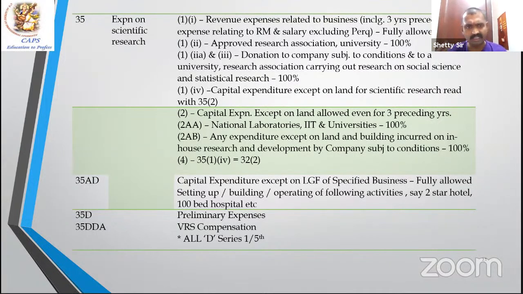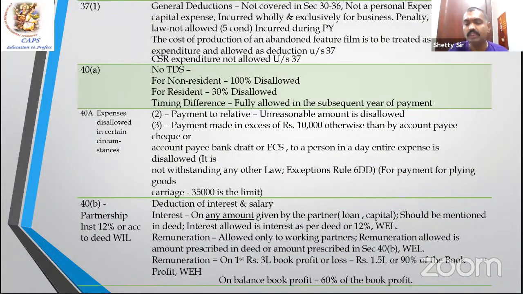Land is never allowed as a deduction. 35AD, 14 businesses, okay, except LGF, capital expenditure is fully allowed. Unabsorbed, if any, can be carried forward for any number of years. All 35D sections, 150 will be allowed.